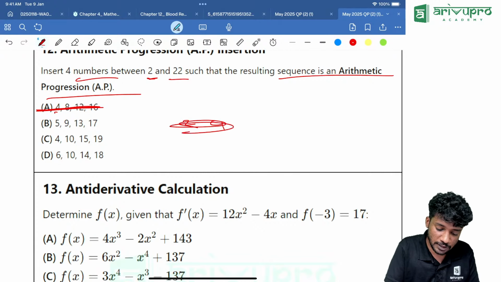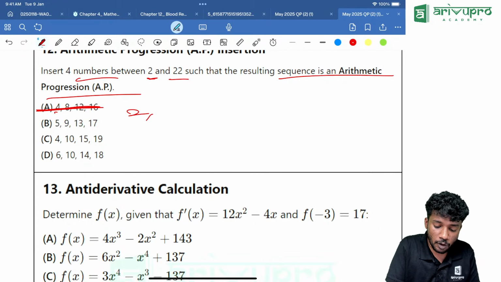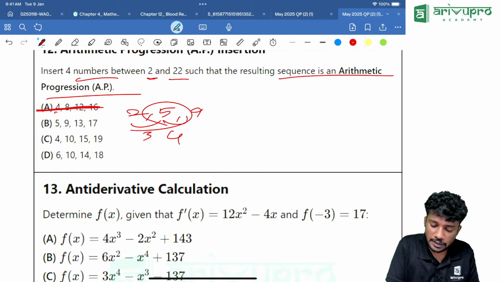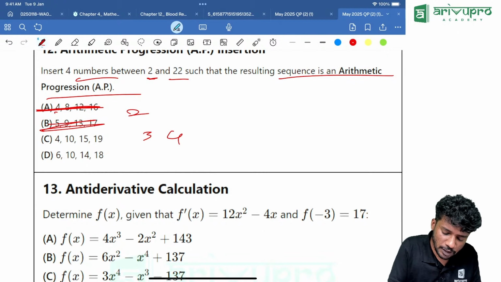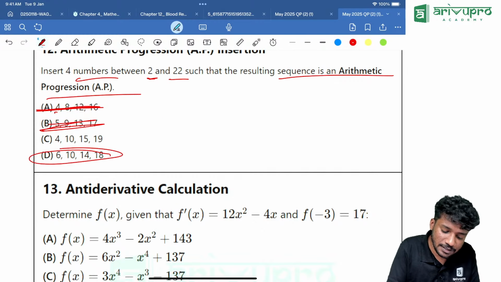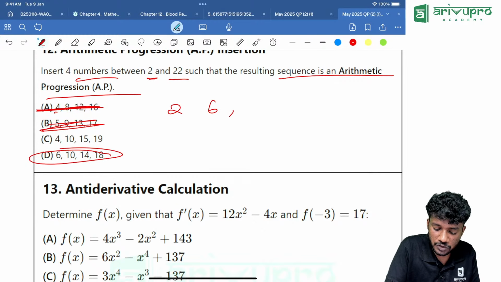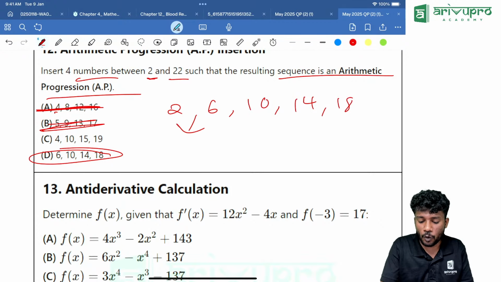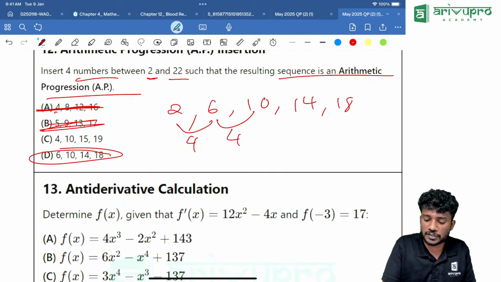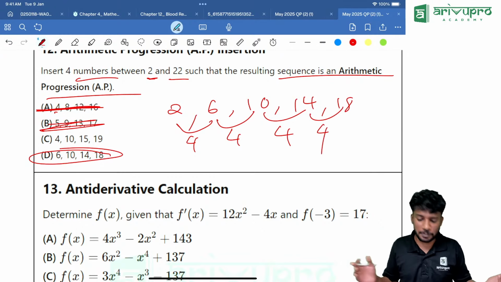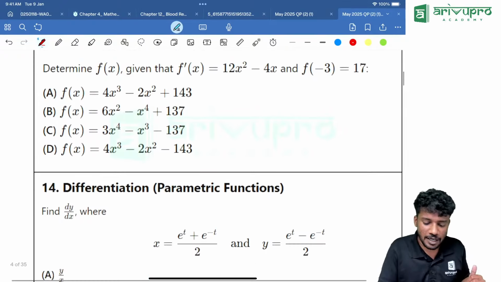Now, if you look into the second option also, it will become 2, 5, then 9, then 13. The differences are 3 and 4, so that is also wrong. Now, if you look into it, option D is correct. That means 2, 6, 10, 14 and finally 18. 4 is the common difference. That's all, people. That means option D is our answer.